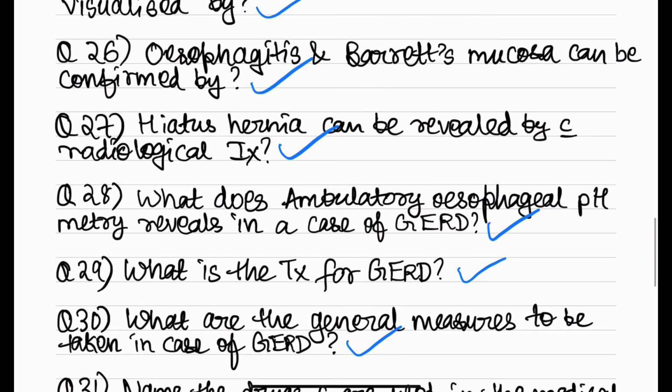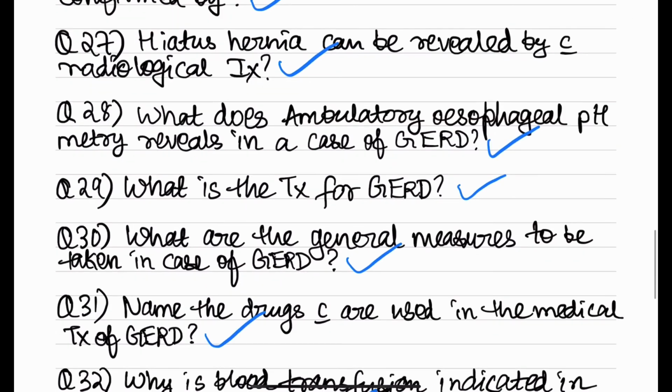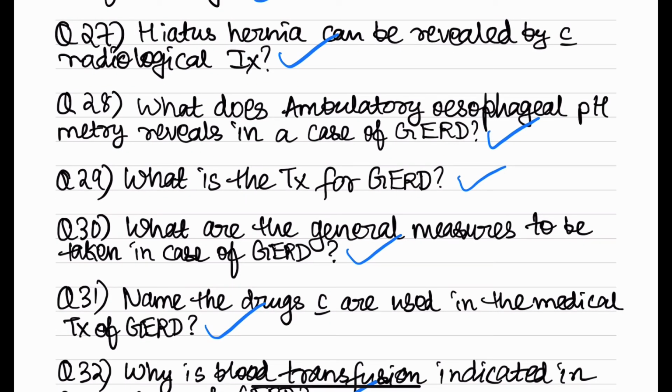Now coming to the treatment for gastroesophageal reflux disease, so we basically have general measures, medical treatment and surgical treatment. So the next question is the general measures. So basically we have to do weight reduction, cessation of smoking, take small and frequent meals, avoid alcohol, caffeine, late night meals, and avoid weightlifting and straining. Then medical treatment includes proton pump inhibitor. Then we can also use H2 receptor antagonists like ranitidine, proton pump inhibitors like omeprazole, pantoprazole. Then we can use liquid antacid, and we can also use metoclopramide.